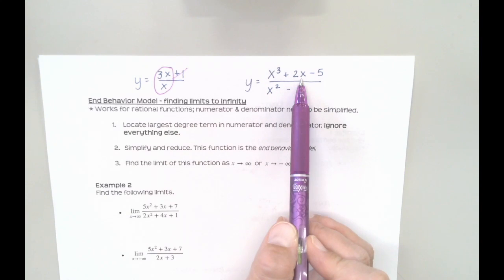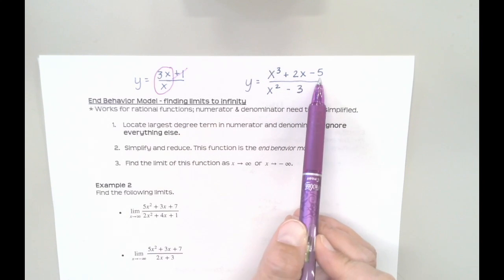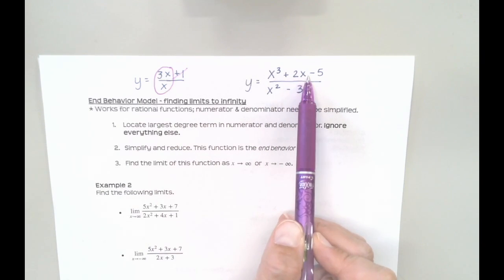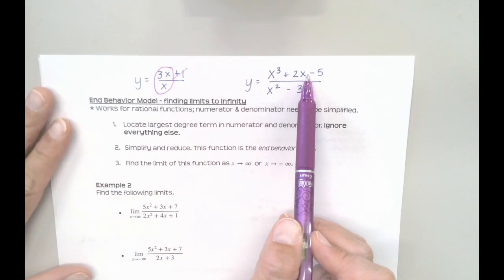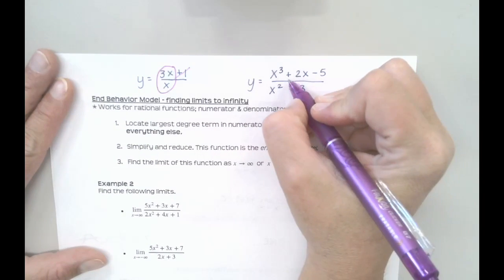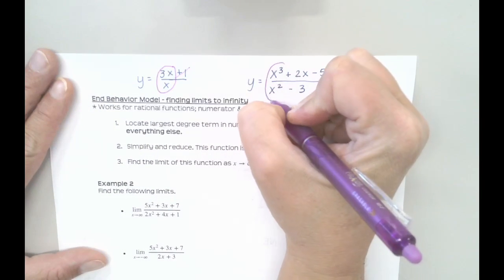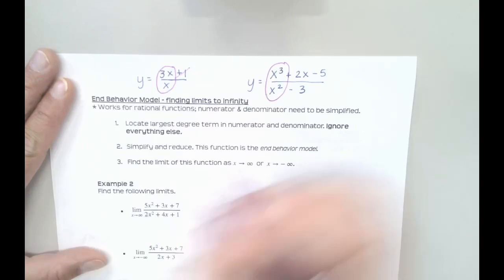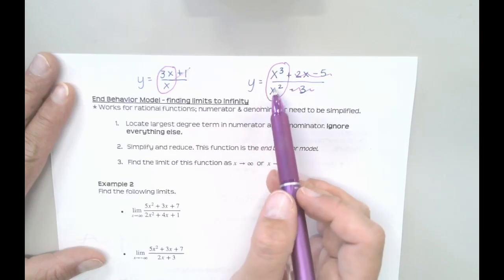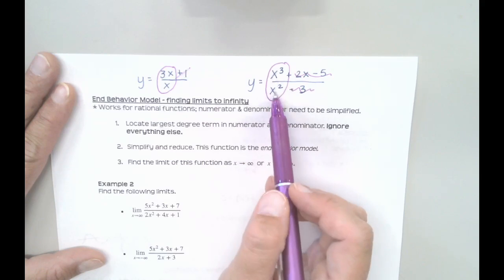And so this 2x is not really going to matter. And the minus 5 is definitely not going to matter. When we're taking billions and we're cubing them and we're getting giant, giant numbers, that minus 5 is so insignificant that it doesn't really change my overall value. So in a problem like this one, I would say I'm only going to focus on the x cubed and the x squared, get rid of all this other stuff, okay? And I'm going to say, what is the behavior of this function?